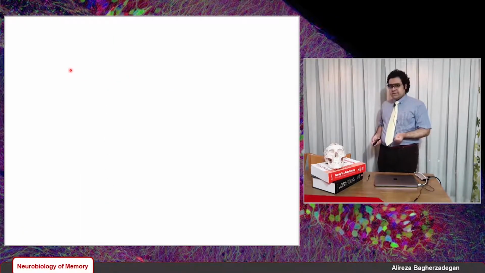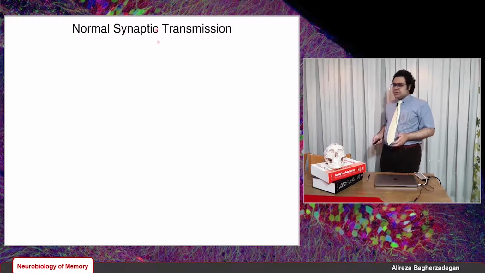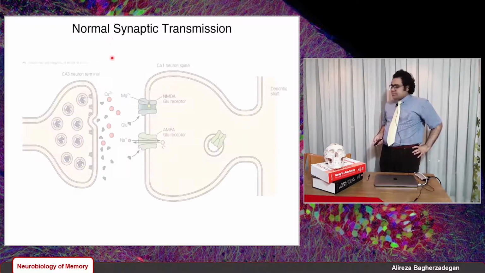Now let's talk about LTP, induction and expression of LTP. I introduced the concept of LTP: long-lasting changes in the synaptic transmission, long-term potentiation actually. But before talking about how LTP is induced and expressed at the synapse, let's talk about a normal synaptic transmission.